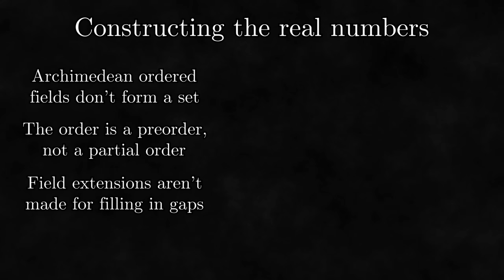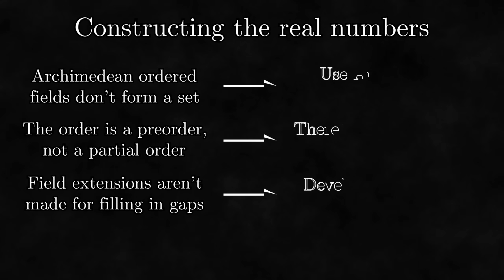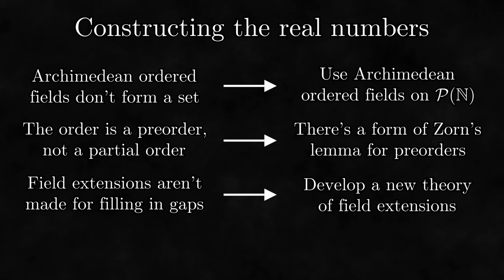The last problem we looked at is constructing the real numbers. Now, it turns out that when you formalize this one, you run into several issues that make the construction significantly more complicated. It is possible to work around these issues, but going through their solutions would take way too much time here when that's not the focus of the video. Instead, just for the sake of the video, I'm going to pretend these issues don't exist.